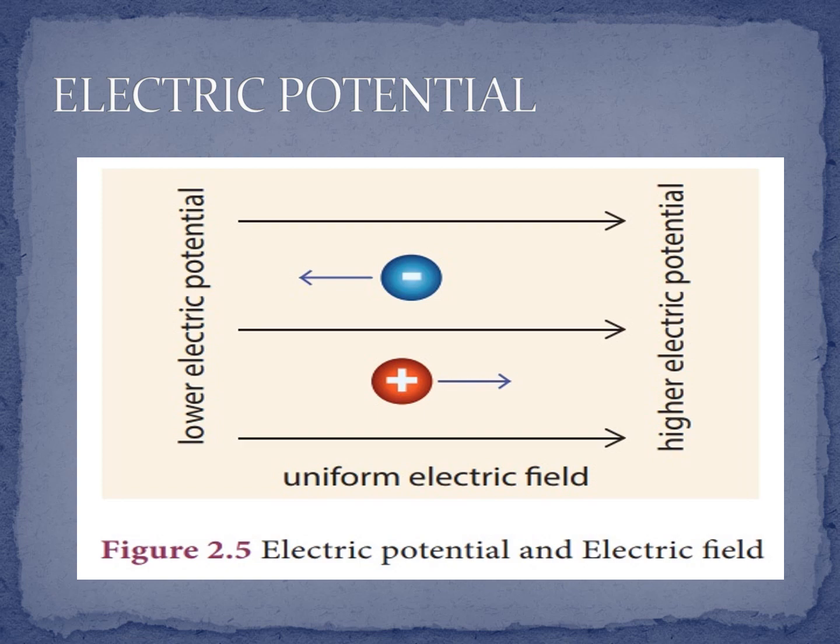What is electric potential? Other charges experience force in this field. There is work done on the charges to keep them together. This results in the quantity called electric potential.